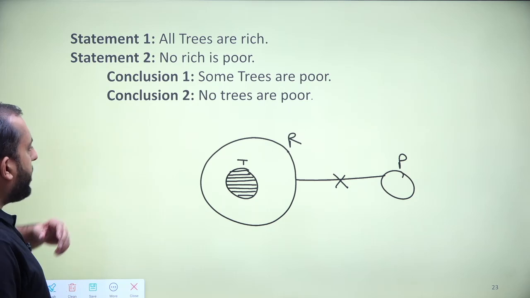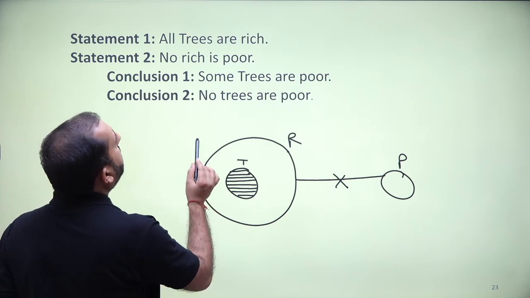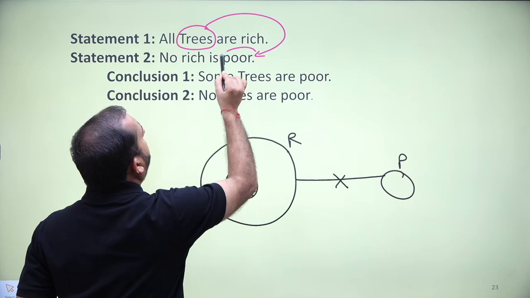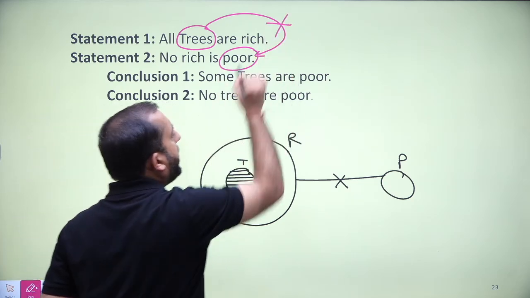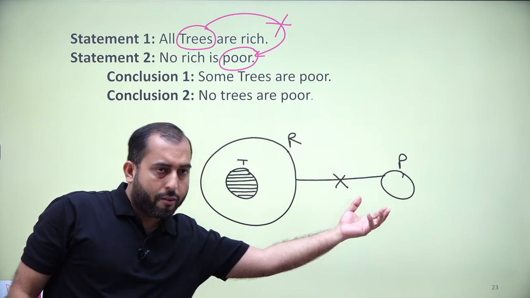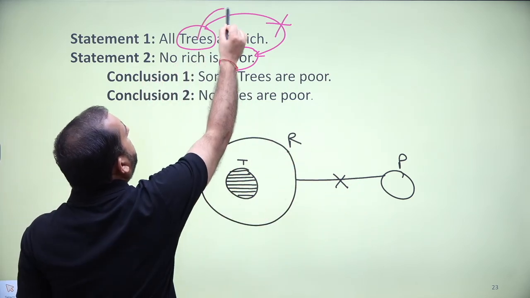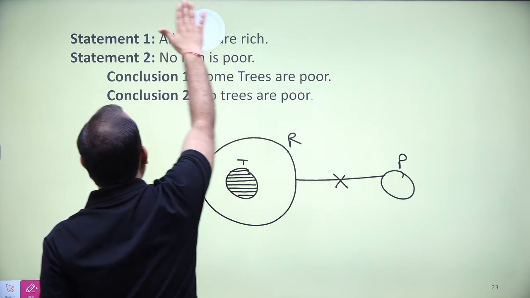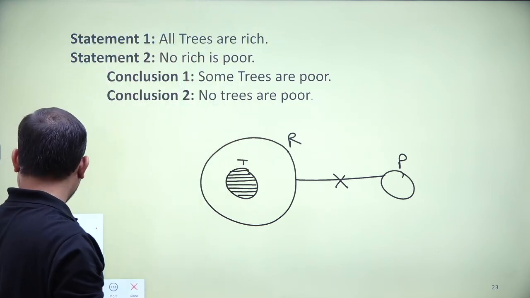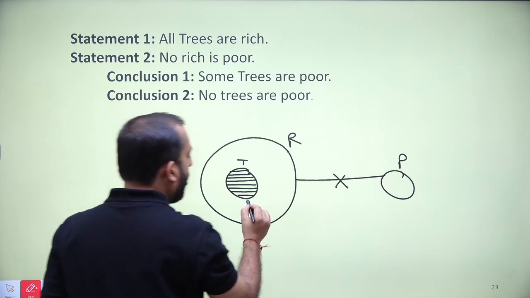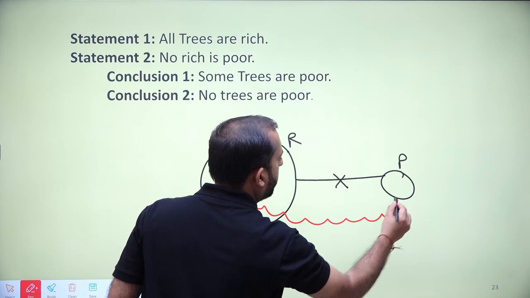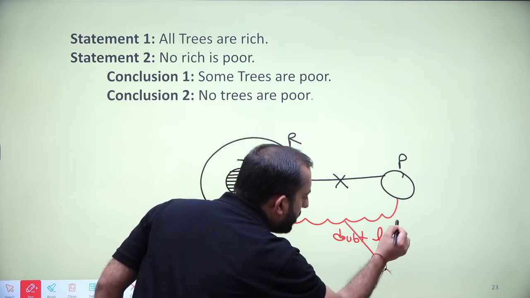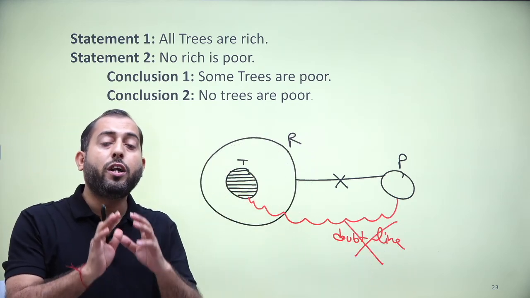Now you can see we do not have any direct information between tree and poor. Statement 1 is between tree and rich, 2 is between rich and poor. So it might be possible that unknowingly you will draw a doubt line between tree and poor. But dear student, in this case, this drawing of doubt line will not be valid.